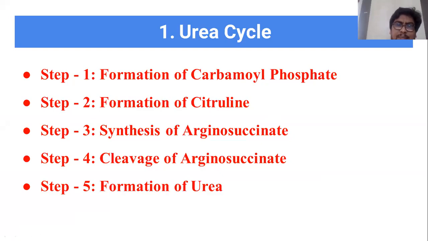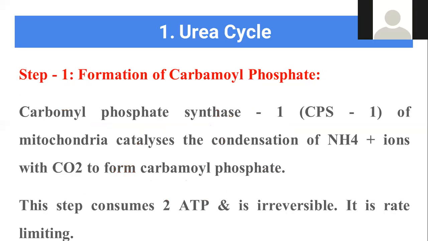So during the first step, what is happening? There is a carboxyl phosphate development, that is the formation of carboxyl phosphate. You know that this urea cycle takes place in the mitochondria, and some of the steps take place in the cytoplasm.